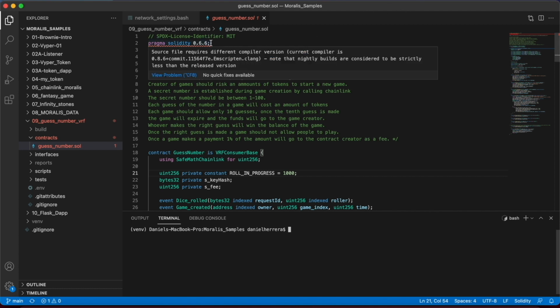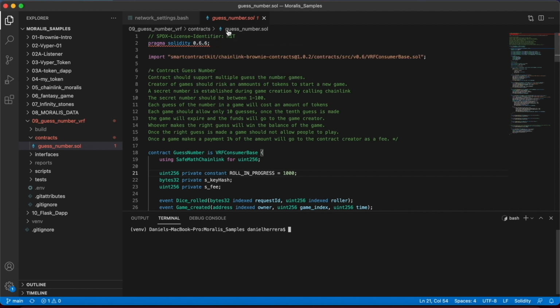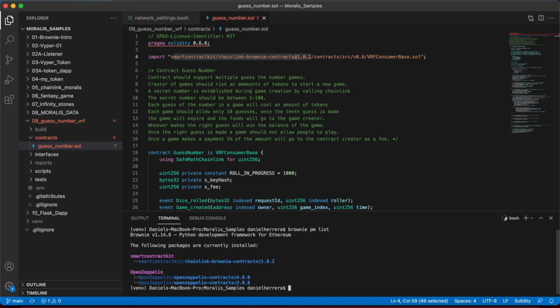As with any smart contract, we start with a pragma line and a license identifier. We need to import this VRF consumer base contract, which is the base for any contract that implements random numbers from Chainlink. To install this, you have to do brownie pm install and then copy this part up until here. When you have done it correctly and you have executed that command, if you do brownie pm list, you are going to see that package appearing like it is appearing for me here.